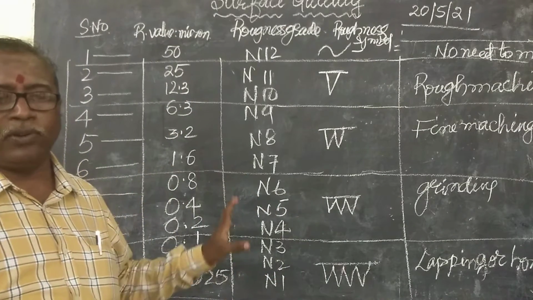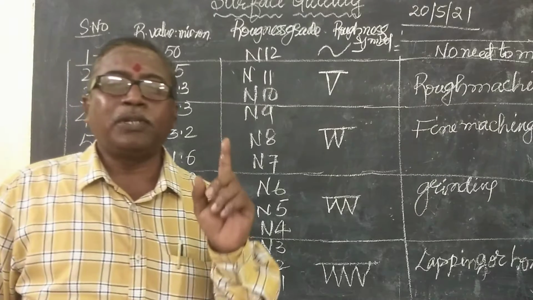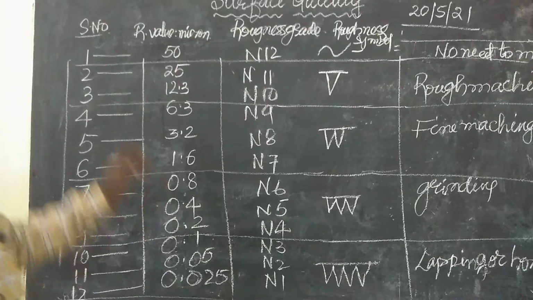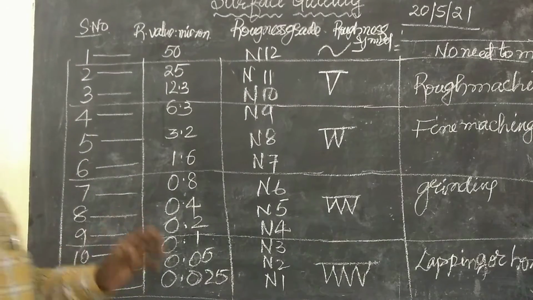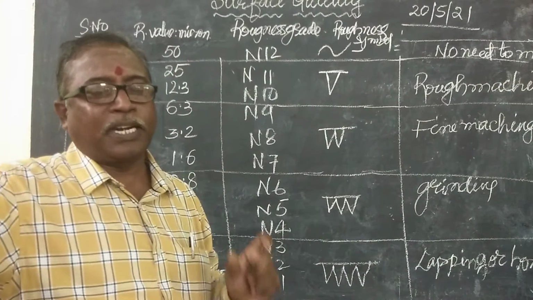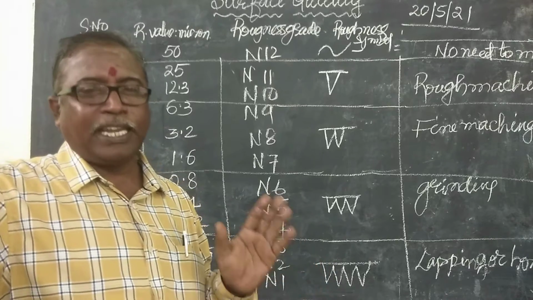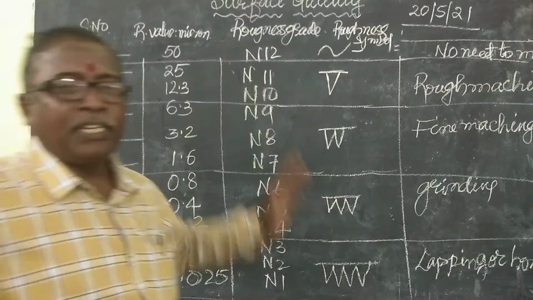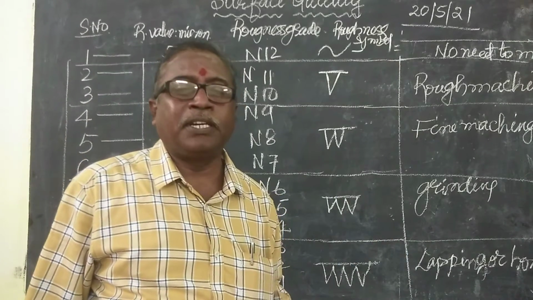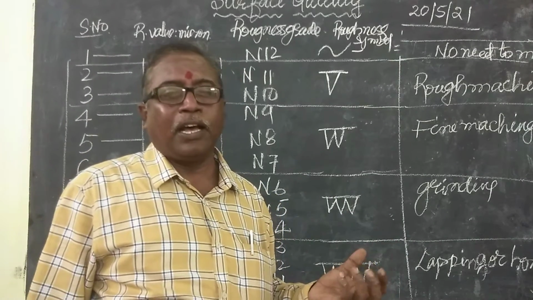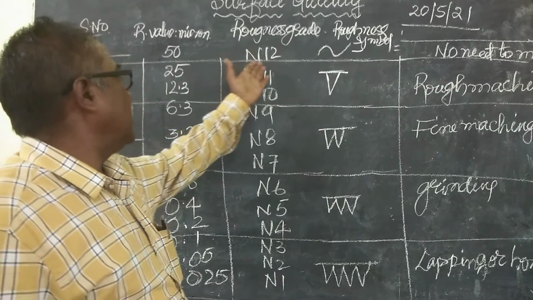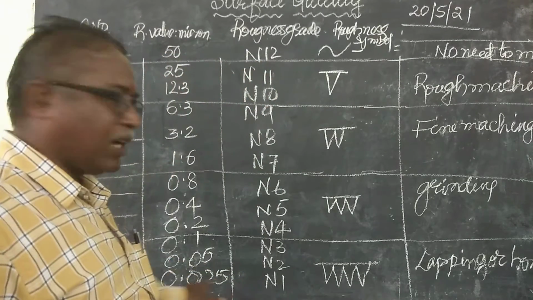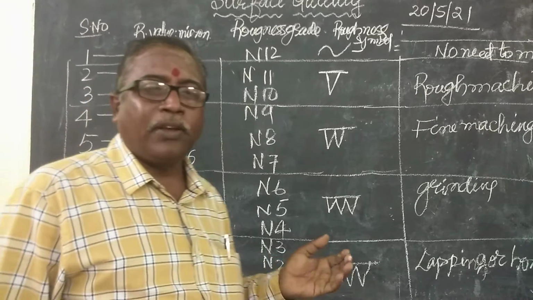Like this, you can easily write this table. When you know N1 to N12, 12 numbers are there, you put the 12 numbers serial-wise. Starting, you must remember that N12 is 50 microns. As the number decreases, the surface roughness value decreases. N12 is rough, N11 is a little bit less, and N1 is closer tolerance, very smooth.